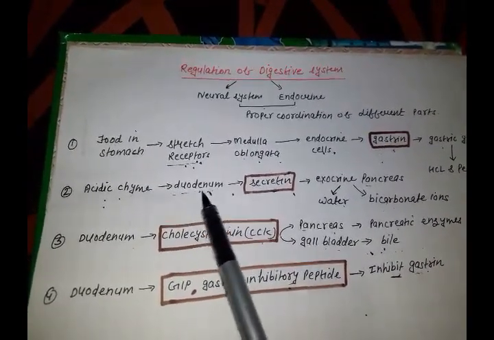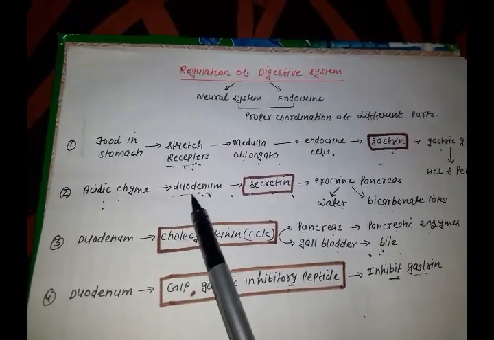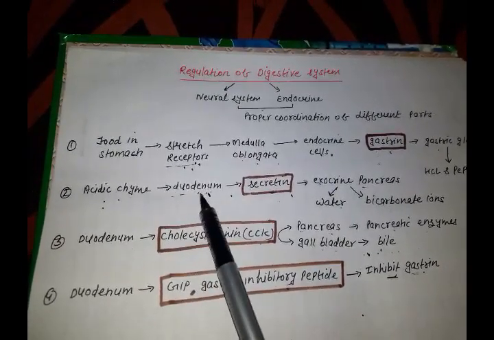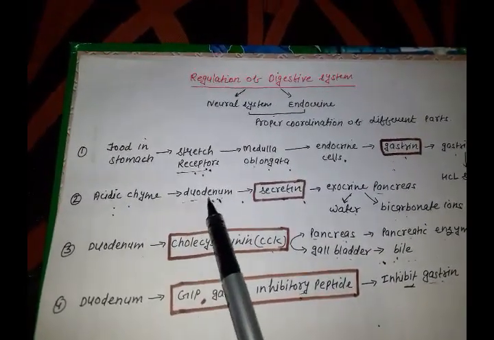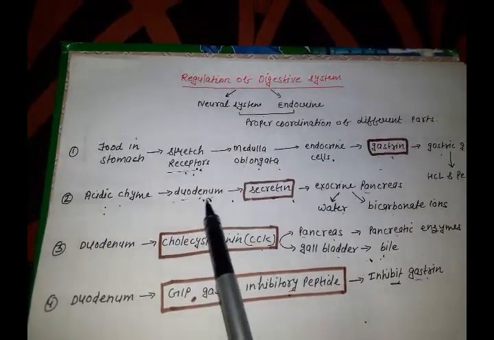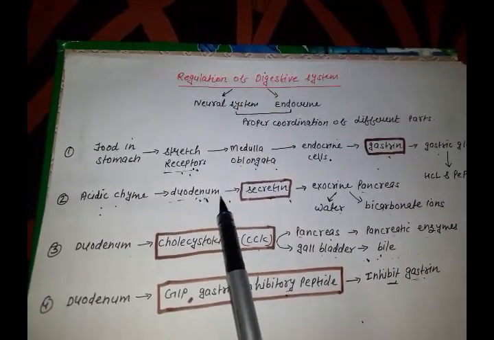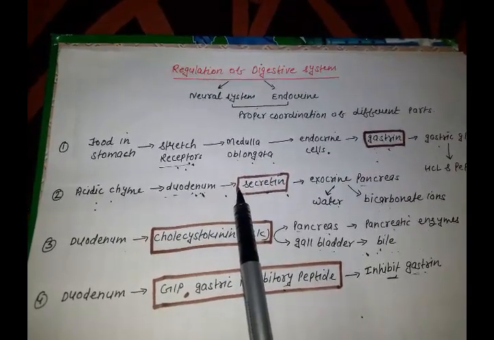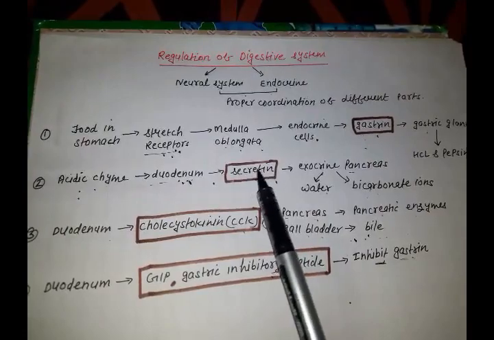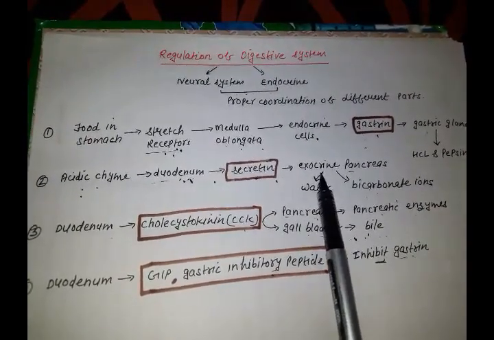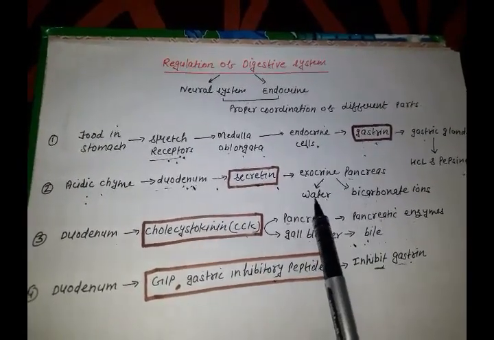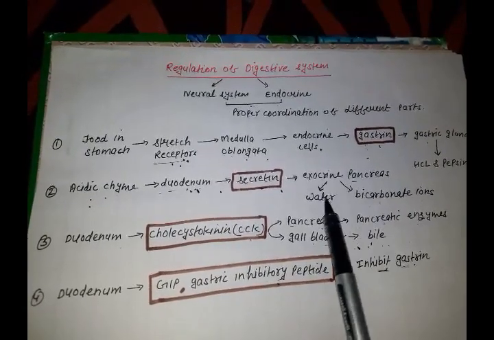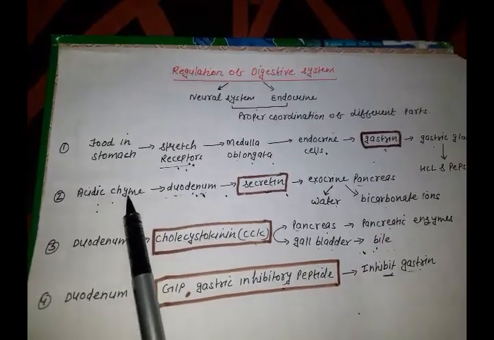Fine. Now the acidic chyme or the food from the stomach enters into the duodenum. Then the endocrine cells of the duodenum will get the signal, because they are here for the alkaline environment, not for bearing this acidic environment. So once the acidic chyme enters into the duodenum, again the cells of the duodenum will get activated and they will start releasing another peptide hormone called secretin. This secretin will send the message to the exocrine pancreas that now your duty is to release water and bicarbonate ions. Fine. Why these two? Because these two will neutralize the acidic effect of chyme.